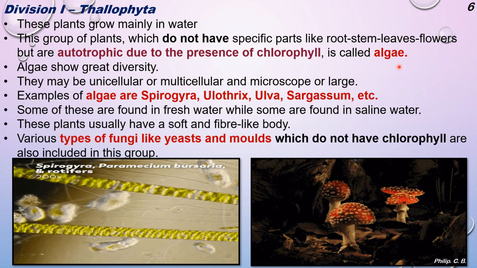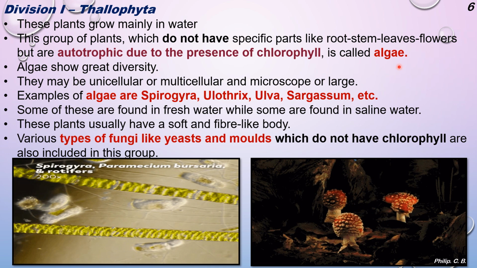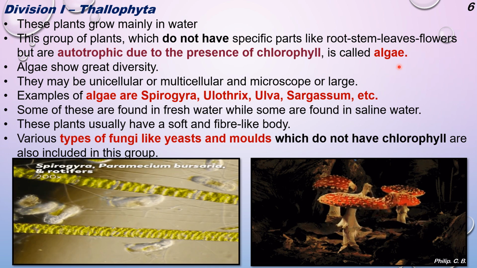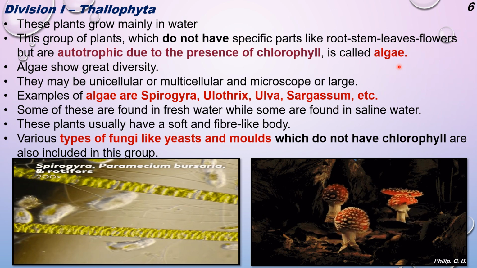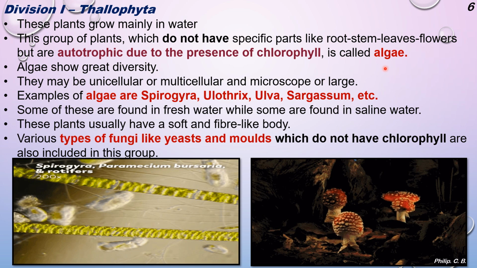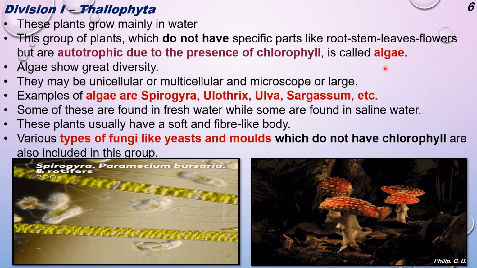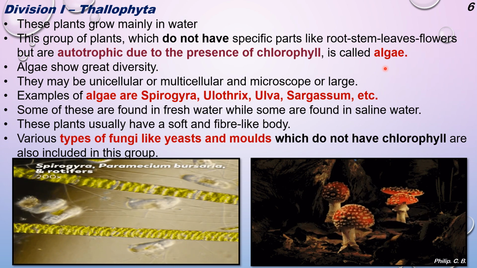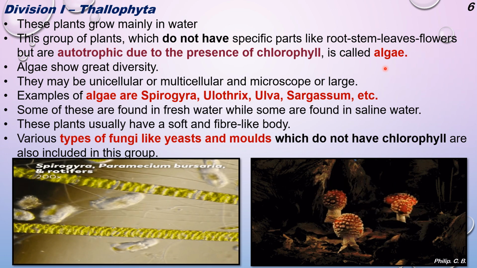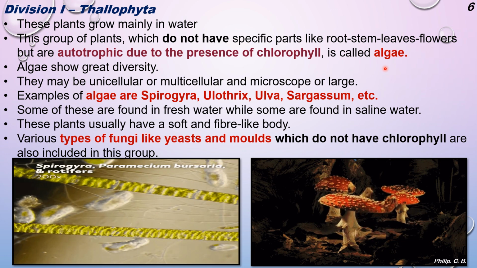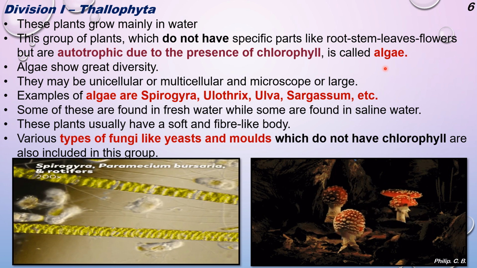So here the species does not have any particular organ. Which organs? The root, stem, leaf and the flowers. But they have green colored pigment, that is chlorophyll, and all these species come under algae. Just to add a little more additional information over here: we have seen many plants around us, correct? But if there are 1,000 plants around us, there will be 10,000 plant species in the water. So the number of species on land is less in comparison to the species present in the water.